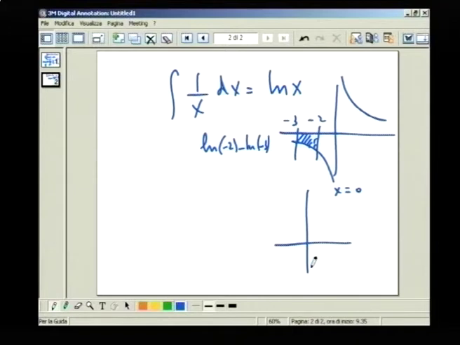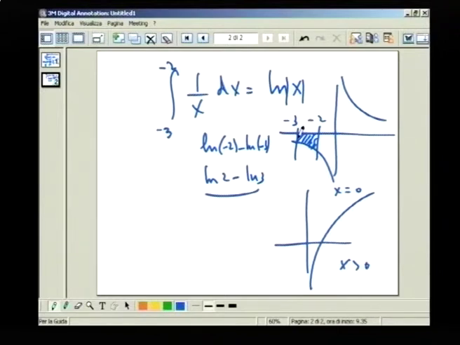Because the curve of the ln only has a domain x greater than 0, there is no such logarithm of a negative number. Therefore, you cannot use this formula, and you have to use the other formula by putting ln mod x. In which case ln mod minus 2, which is ln 2, you get ln 2 minus ln 3, and this has a negative sign because the region is beneath the x-axis.